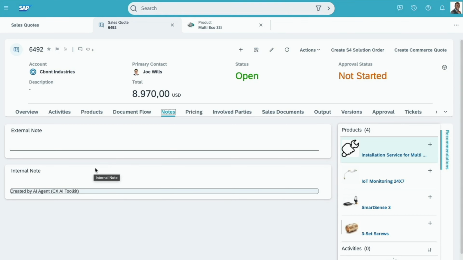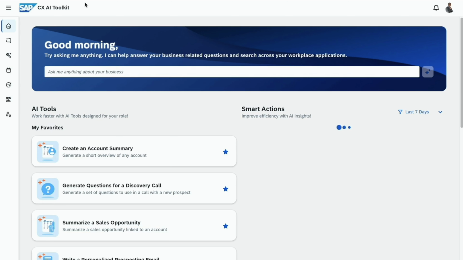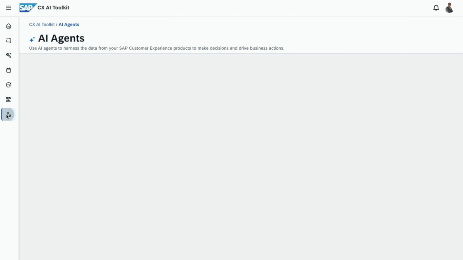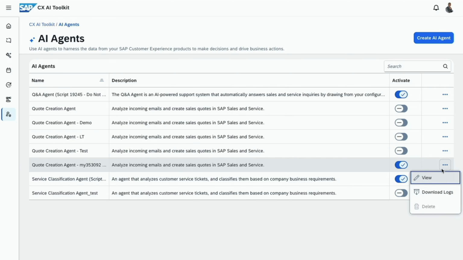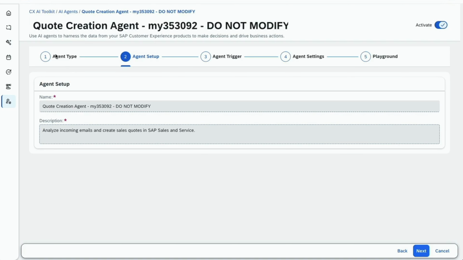All right. So what I next would like to show you is actually how we set this up. For this, I'm switching to the CXAI toolkit, and I'm the admin of all these agents, so I can show you how I set them up. So let's go to our agents in this case. And then you will see that we have a couple live. So we have a Q&A agent that's live right now, a service classification agent, but what we're interested in is the quote creation agent, of course.